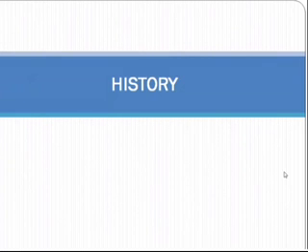Then we will be discussing why history is the first point of our syllabus. Then we will be discussing how to look at history in general. After that, we will create a basic framework for this history subject from both prelims and mains point of view. And then we will again create the framework for ancient India, medieval India, modern India, post-independent India, as well as world history and political philosophies. So this is what we are going to do in the coming 3 lectures.